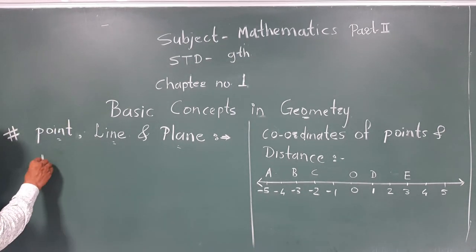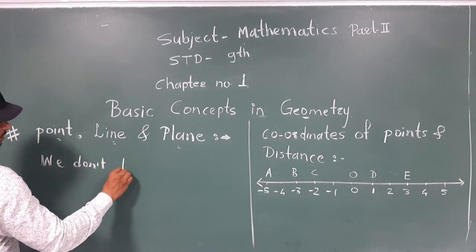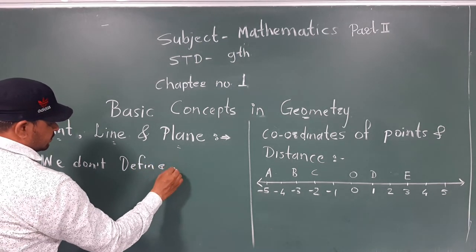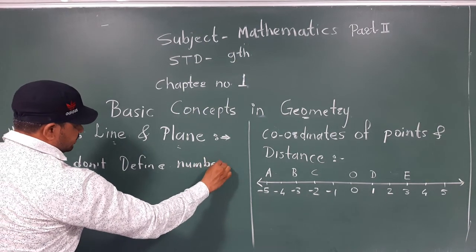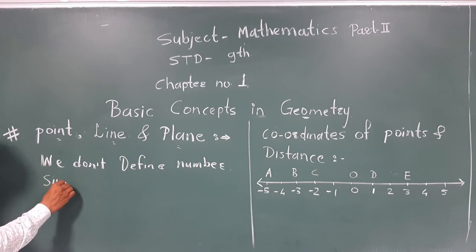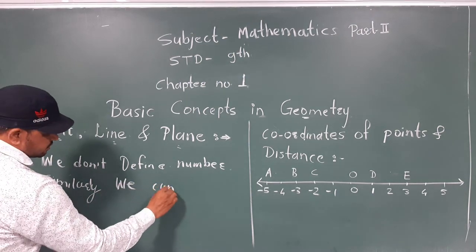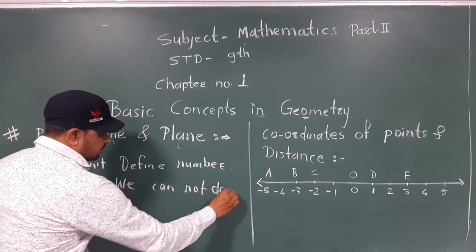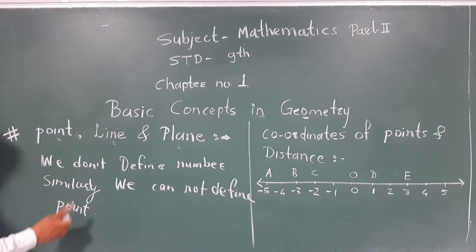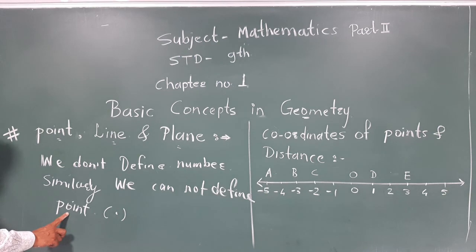As we know, we do not define numbers, similarly we cannot define points, because a point is a simple concept, a small dot, that we can call a point.